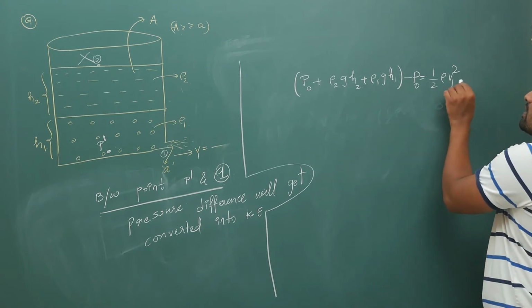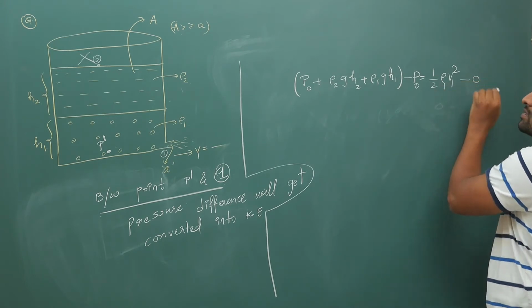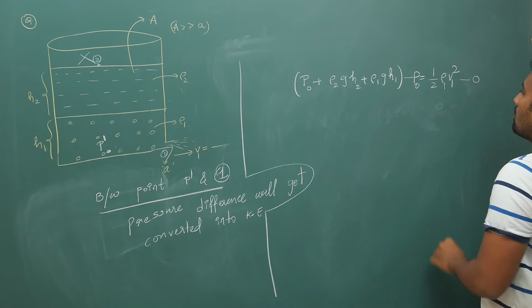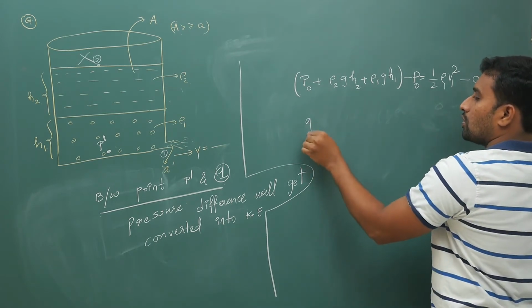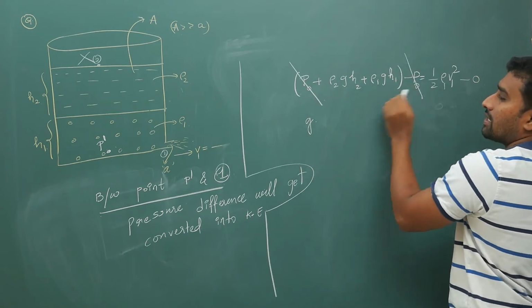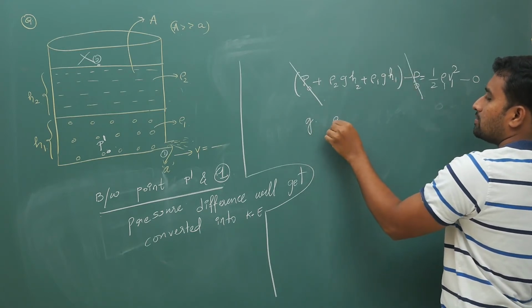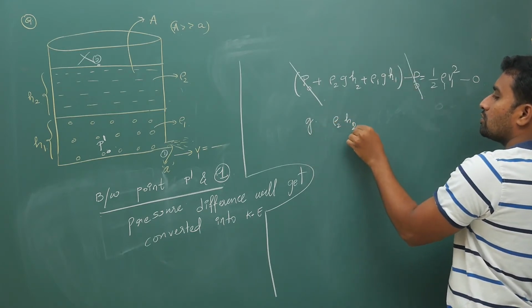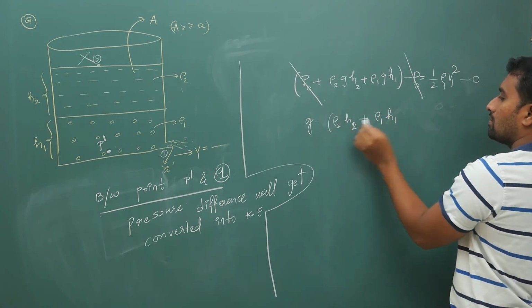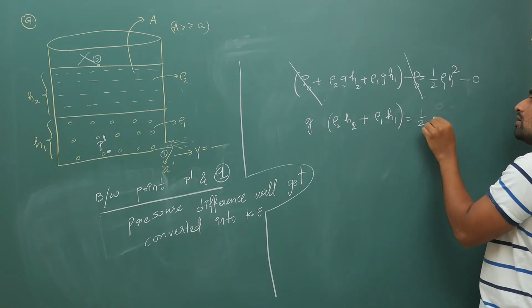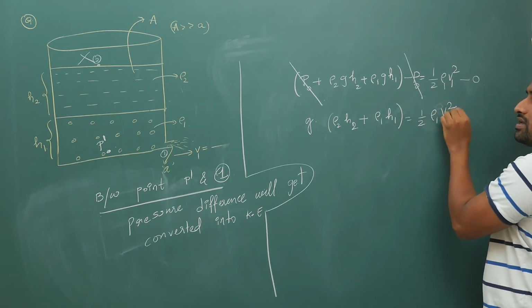So half rho 1 V1 square minus 0. Now P naught minus P naught will cancel off. So g times rho 2 h2 plus rho 1 h1 is equal to half rho 1 into V1 square.